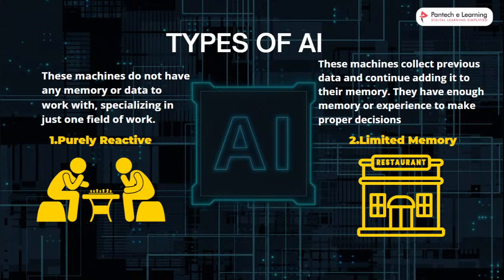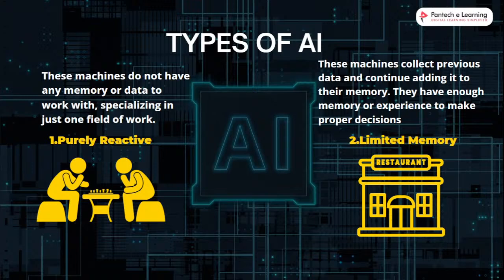So the first one is purely reactive. What is purely reactive? These machines do not have any memory or data to work with, specializing in just one field of work. What is the exact meaning of purely reactive? For example, the chess game is the best example for this, because in chess you play human with human, and other than that we also play with the computer, right?